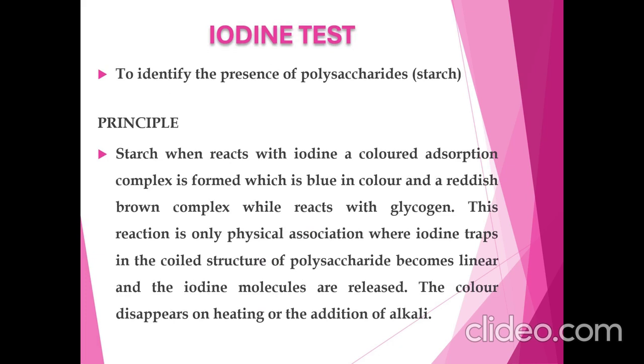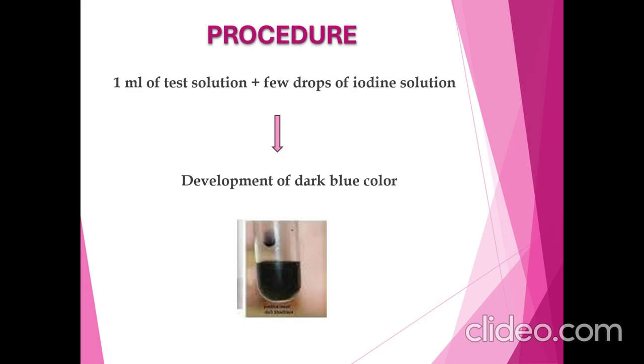Iodine test is used to identify polysaccharides. Principle: molecular iodine reacts with the polysaccharides, forming a colored adsorption complex. Variations in the color of the polysaccharide iodine complex are observed, as starch gives a blue color while glycogen forms a red-brown color. Procedure for the iodine test: add 1 ml of test solution to a few drops of iodine solution. The appearance of blue color confirms the presence of starch.